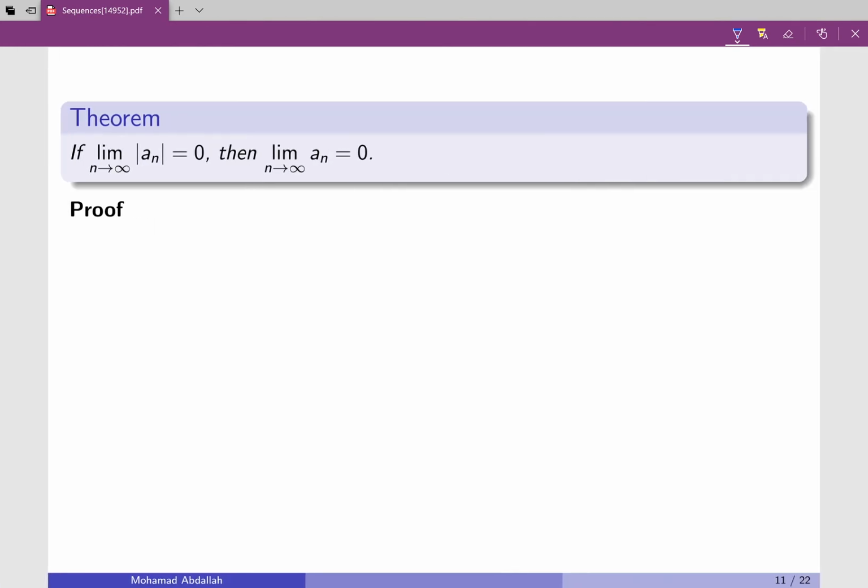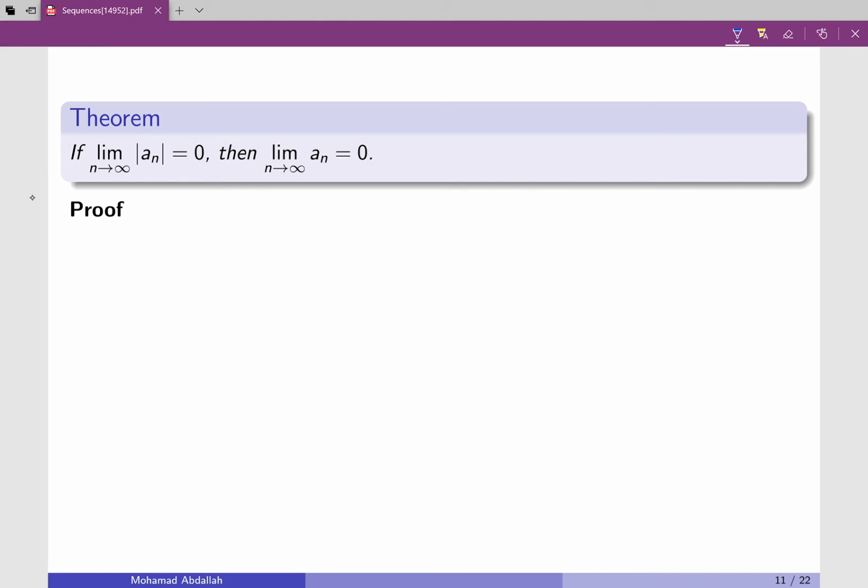Here's also a nice theorem that's very easy to prove if we apply the squeeze theorem. So we are saying the following, that if the limit of absolute value of a sub n is equal to 0, then the limit of a n when n goes to infinity is 0. The reason is very simple here.